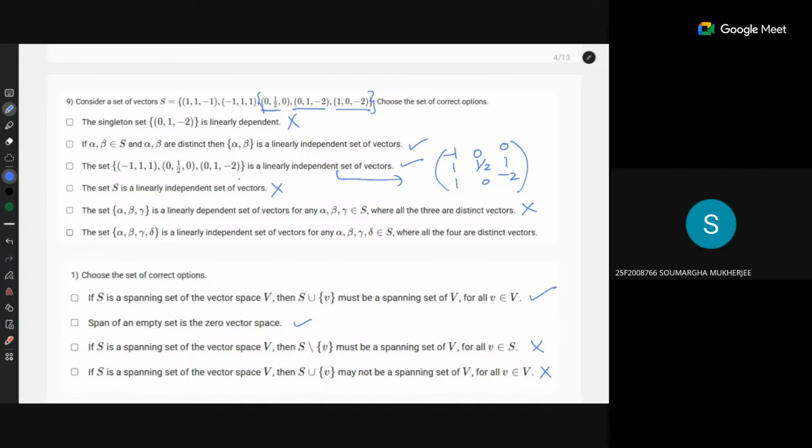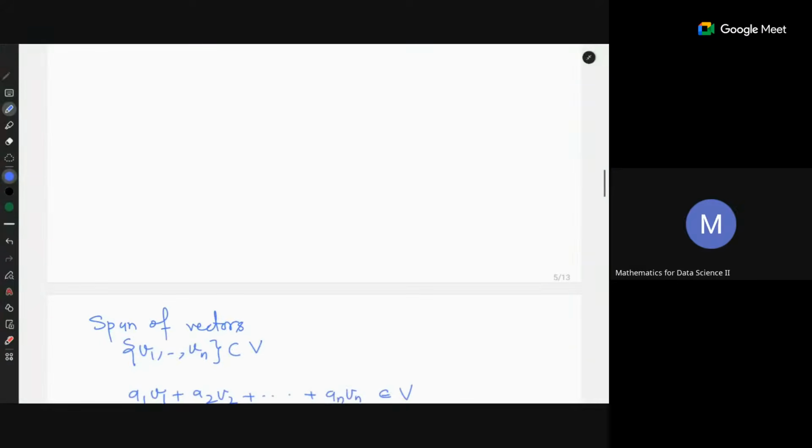Yes, sir. Now for the last option: alpha, beta, gamma, delta is a linearly independent set of vectors, true for any alpha, beta, gamma. It is false again, because of the number of vectors. Good. So this is false. There are only 2 correct options. Good, you guys are doing good.